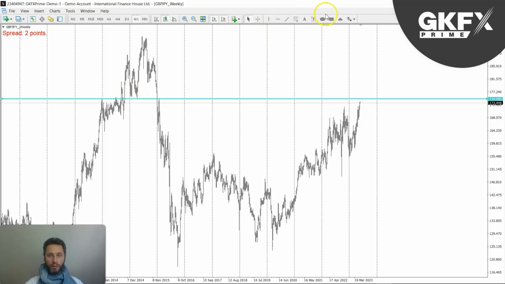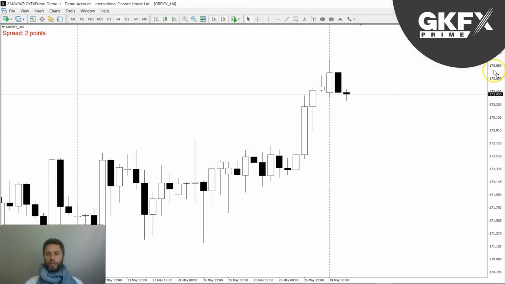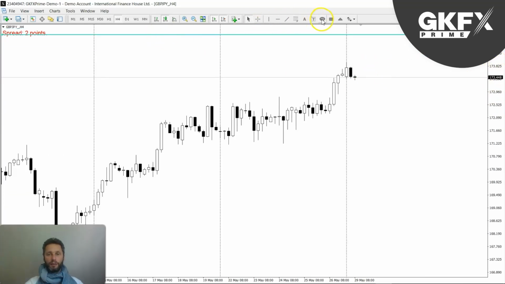Let me place the marker at about 175.3. I'll be looking for the market to reach into that, and it will be a similar idea to the dollar yen as you may have expected with the weak yen. Here's the level.